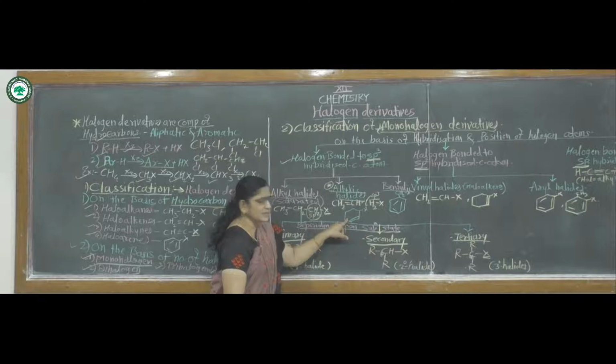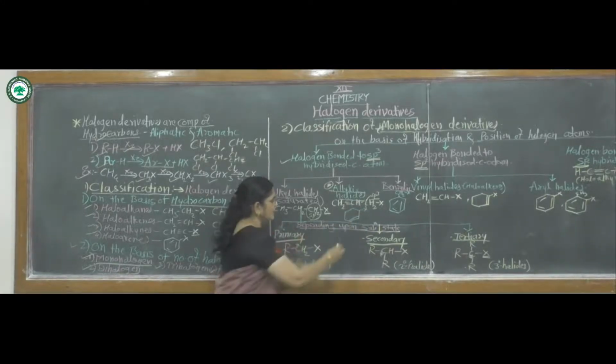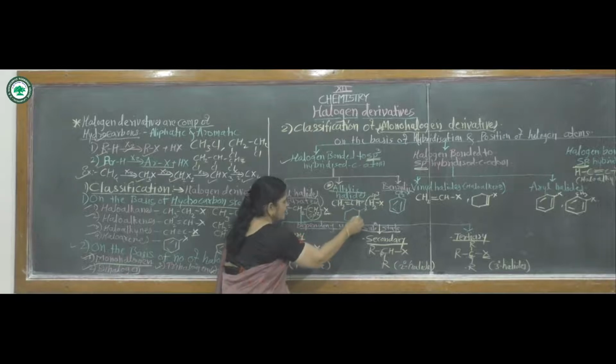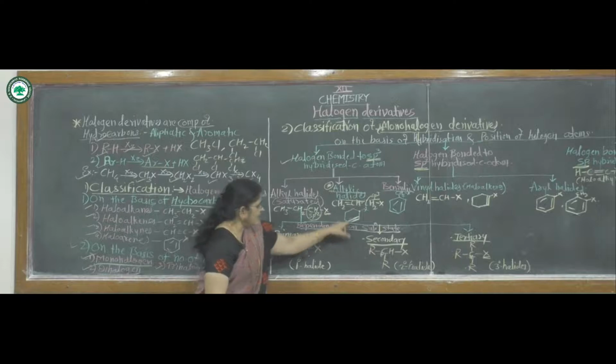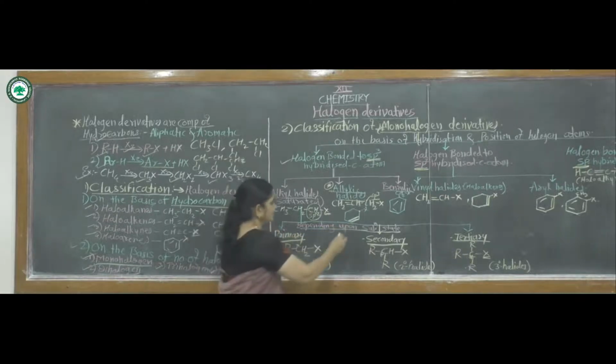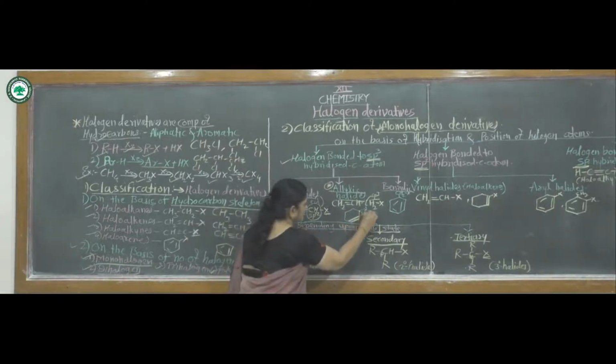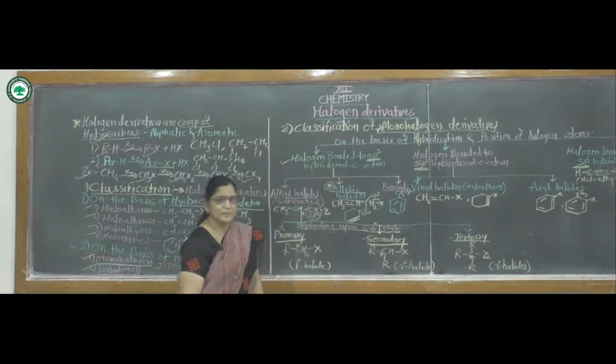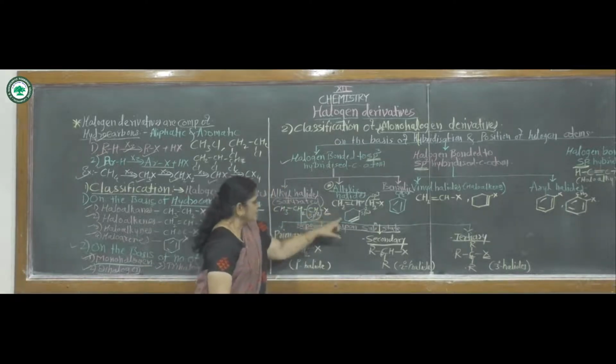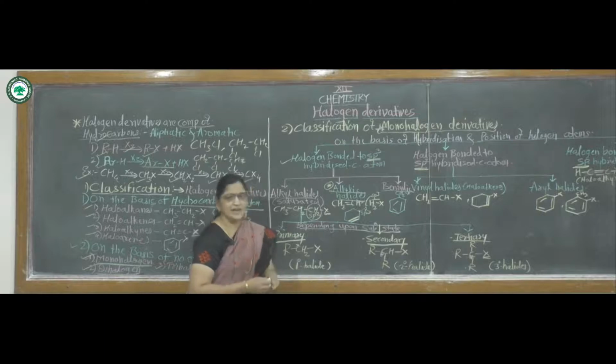Again, in this cyclic compound, the halogen atom is also bonded to this carbon atom, which is next to a carbon-carbon double bond. In this cyclic compound there is also a carbon-carbon double bond, and this carbon is also an sp3 type of hybridized carbon atom. These are two examples of allylic halides.